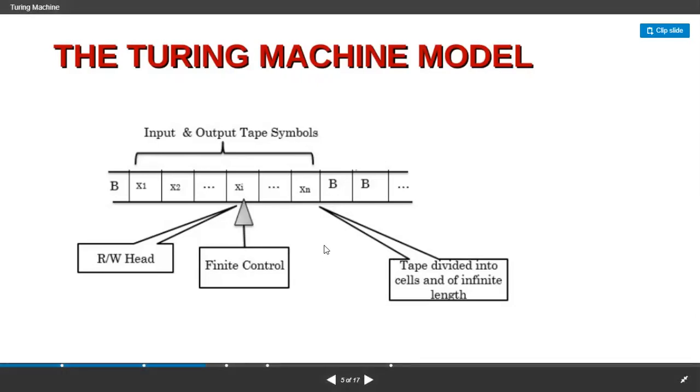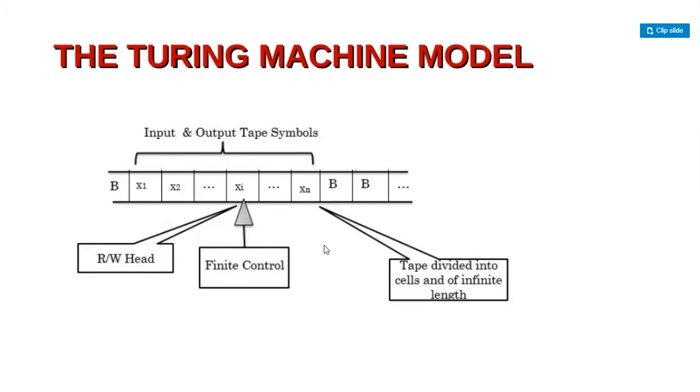And why are we learning the model of Turing machines, or PDAs, or finite automata? You need to know how to do the acceptance of input strings. For the PDA we have two ways of acceptance, but for the Turing machine we have only one way of acceptance. That is, whenever we reach a final state, we can say it is accepted; otherwise, not accepted. That's it. For the PDA, you can either make it an empty stack or show it with a final state, then we can say it is acceptable. So there we have two possibilities to show acceptance, but for the Turing machine, only one.